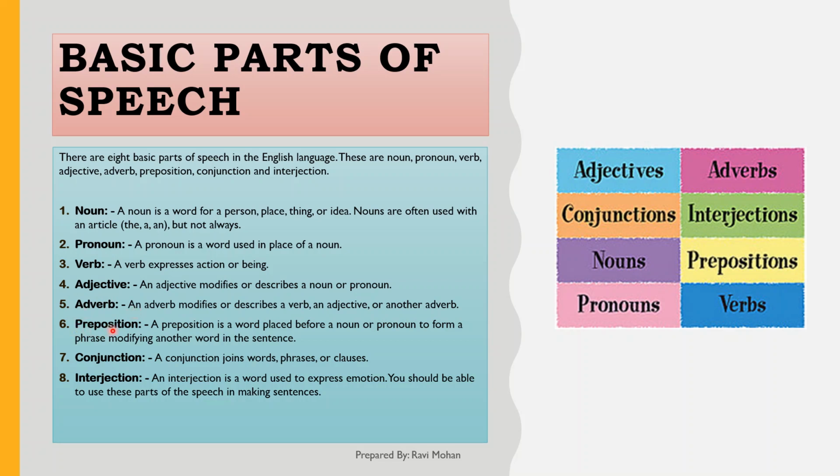Next is preposition. A preposition is a word placed before a noun or pronoun to form a phrase modifying another word in the sentence. For example, before, after, from. Next is conjunction. A conjunction joins words, phrases, or clauses like and, but, because. And last one is interjection. An interjection is a word used to express emotions. You should be able to use these parts of speech in making sentences like oh, alas, wow, yahoo.